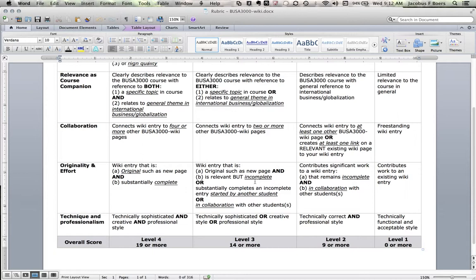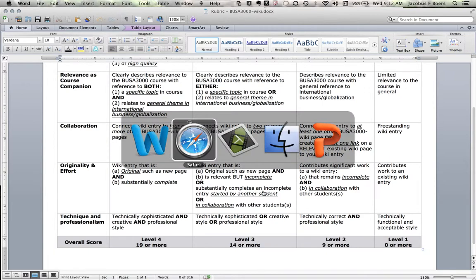Or if you use somebody else's page that is barely started, not completed, and you complete it, or if a team gets together and does some collaboration and completes it, you would all, in different ways, earn some points for that. I am, in the end, of course, also interested in seeing something that's technically sophisticated and professional. So the extent to which you do that well, you'll also earn points. So there is a good sense of what we are doing in terms of assessing with the rubric.